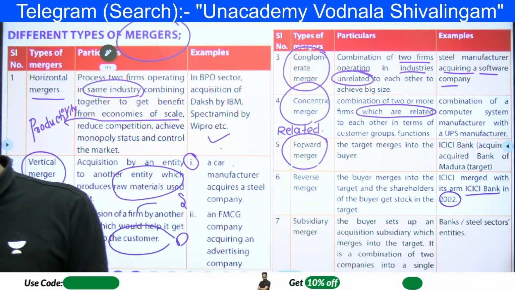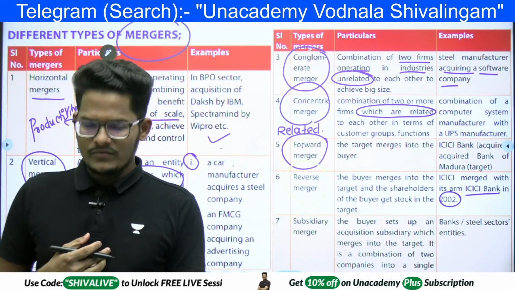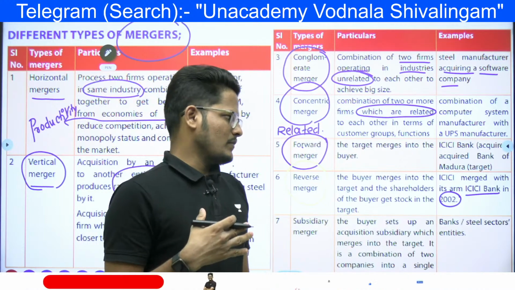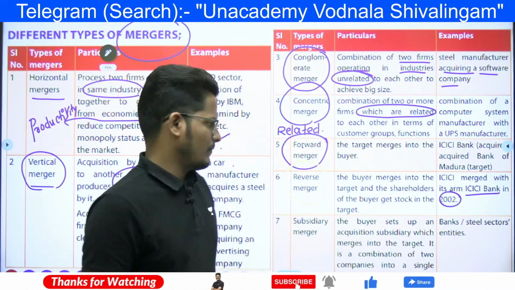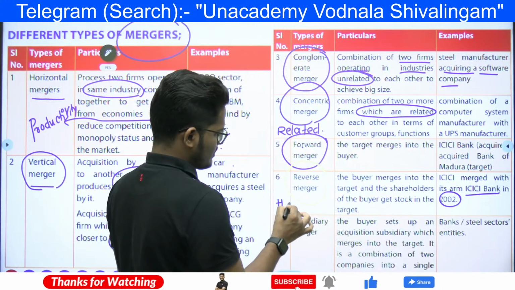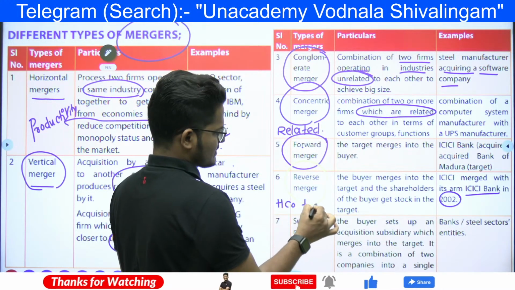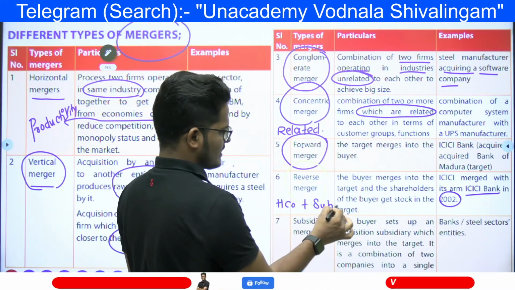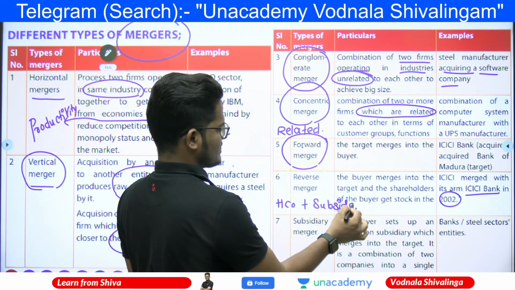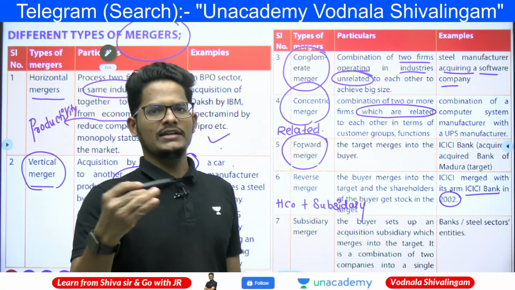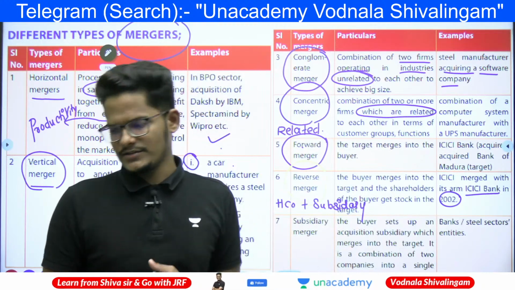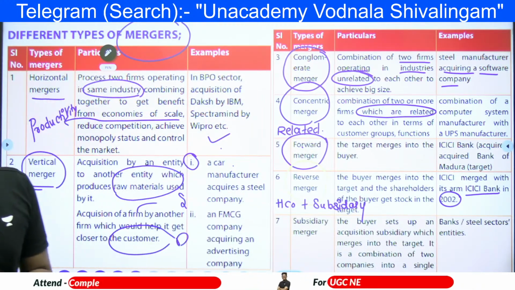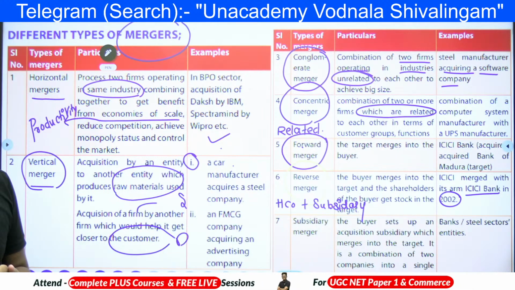One public entity is merging with a private entity, or else I would say one holding company merging with a subsidiary company. That's what a reverse merger, ulta. Actually, the big fish has to eat the small fish, but here the small fish eats the big fish. That is what a reverse merger is. Yes, now it is a bank only.